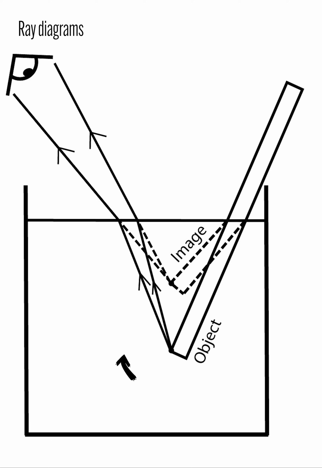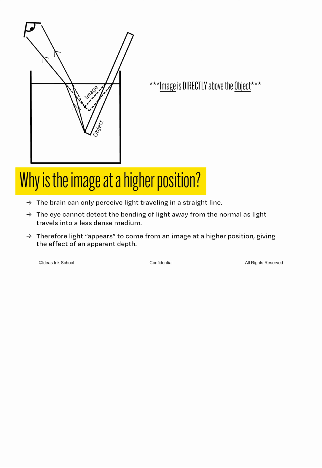Lastly, we will connect solid lines from the object to the point of incidence. But why does the image always appear to be in a higher position than the actual object? That is because our brains can only perceive light entering into our eyes in a straight line. Our eyes are unable to detect the bending of light due to it traveling from a denser to a less dense medium. As a result, light rays will appear to come from an image that is located above the object.